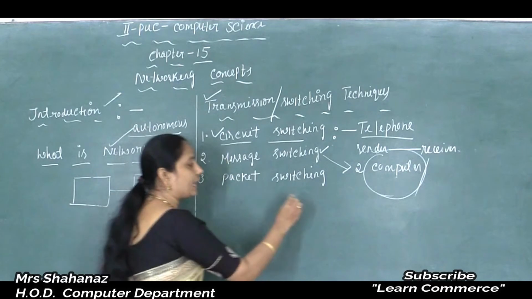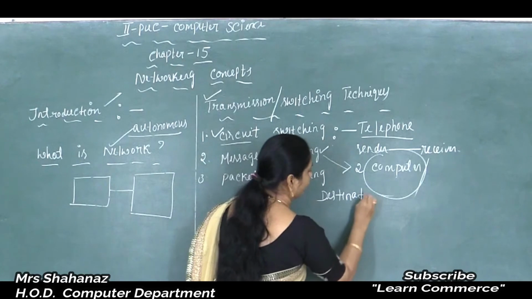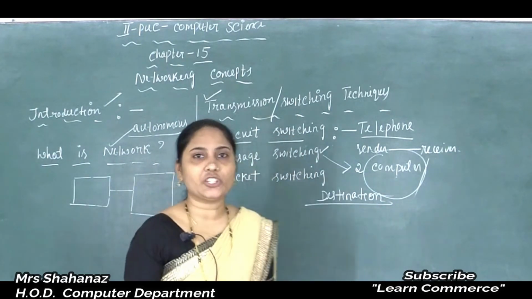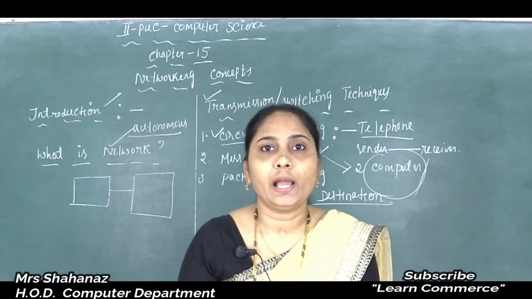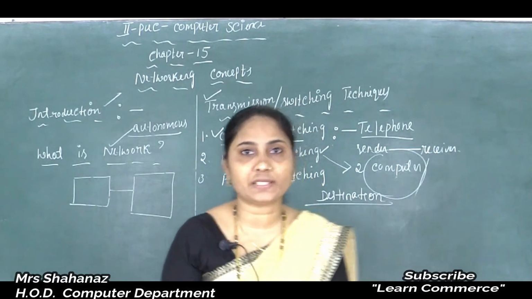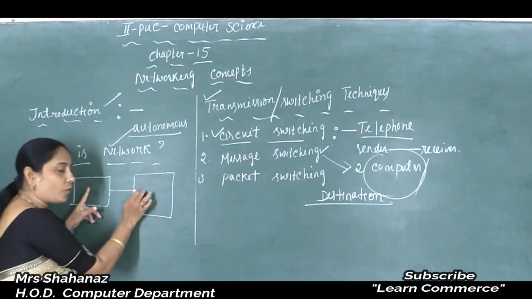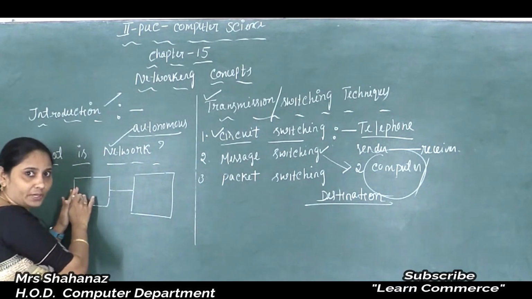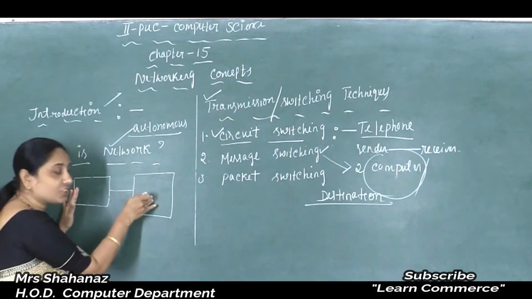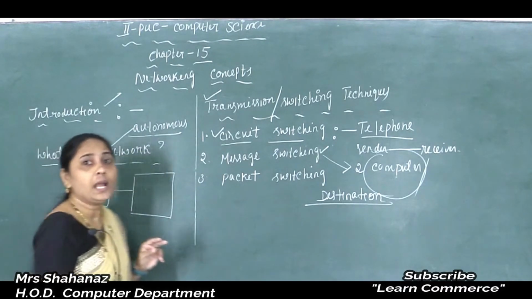So what do you mean by a destination address? Before telling the destination meaning, the source meaning: that means which computer wants to send the message. Maybe this computer is called the source computer, and if it wants to pass the message to this computer, then this computer is called the destination computer. That means the message passes from which computer and to which computer. Clear this point here?